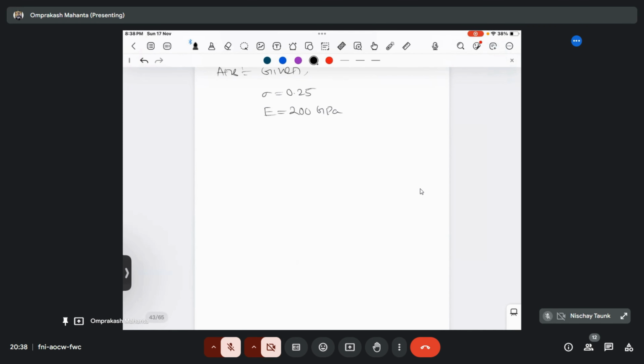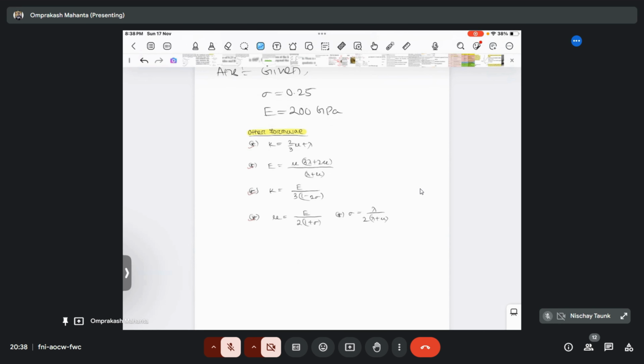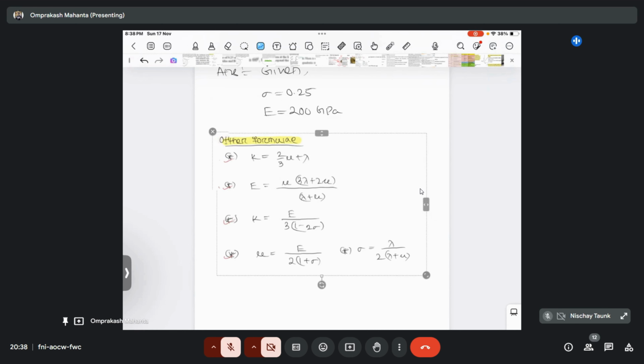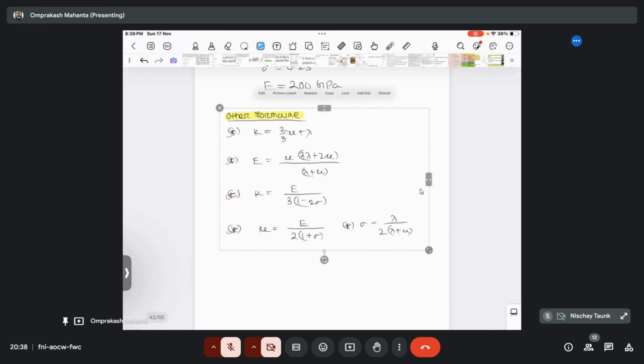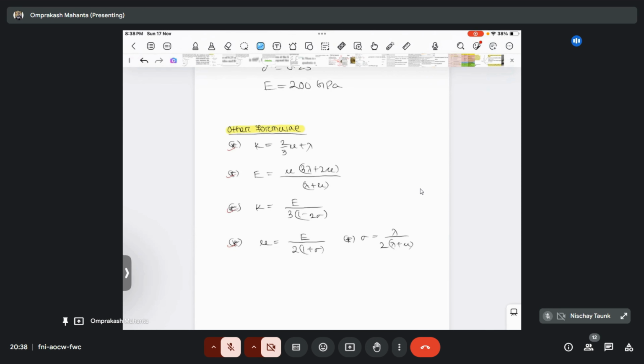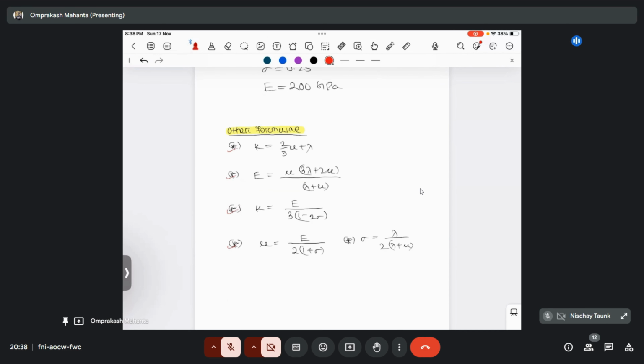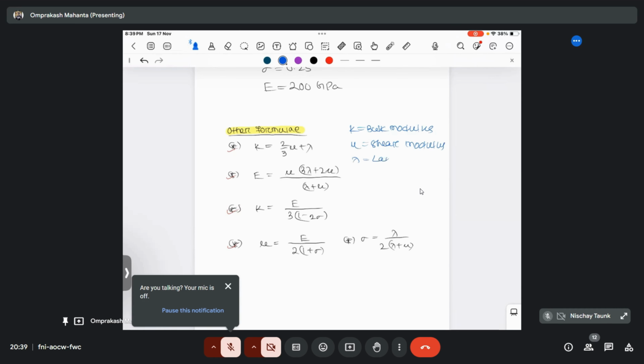So remember that I'm adding the formula. Okay, all the formula. Here K is your bulk modulus, mu is your shear modulus, and lambda is the Lame constant.